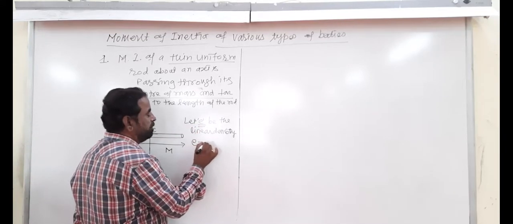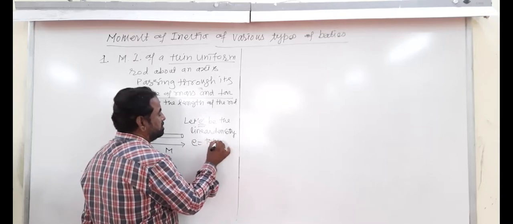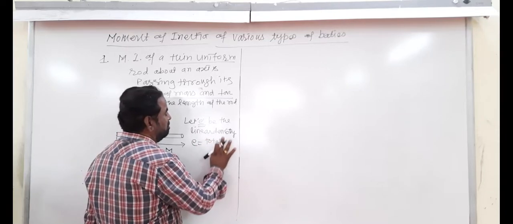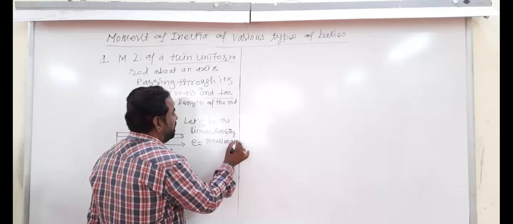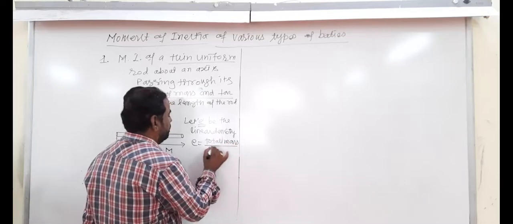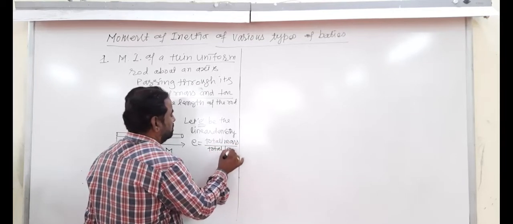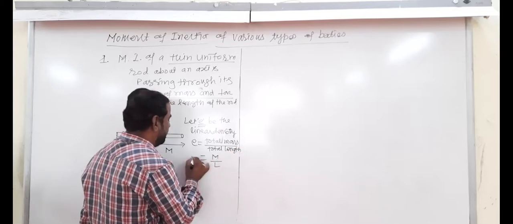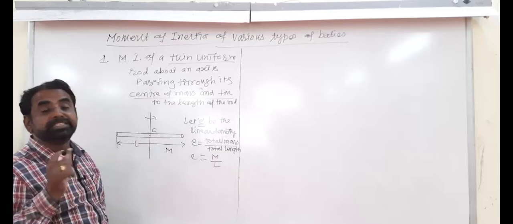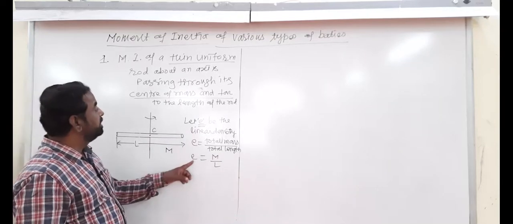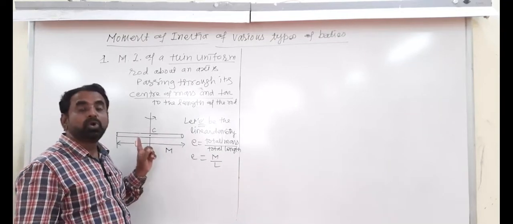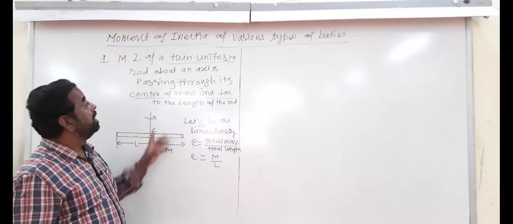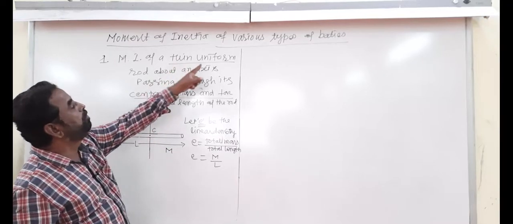Rho is equal to total mass divided by total length, that is equal to capital M divided by L. And this linear density is constant throughout the rod, and that is why uniform rod is used here.